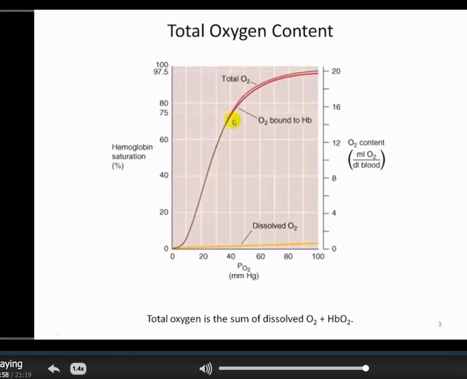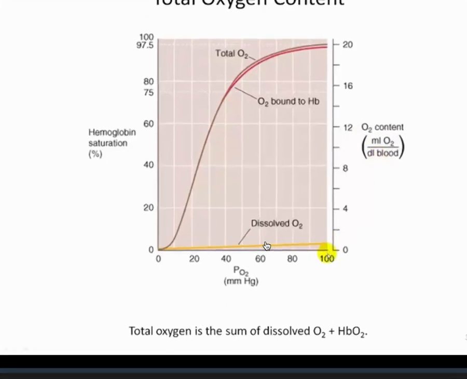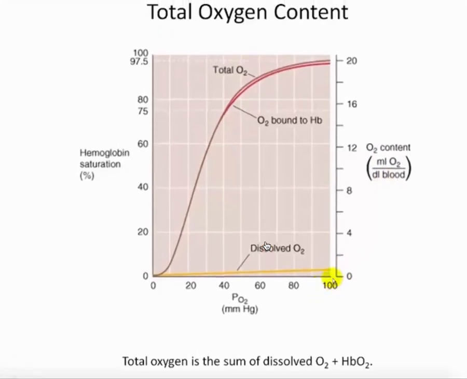This becomes important, and so we've seen this graph before, where the oxygen content shown here on the right-hand side is in mLs of oxygen per deciliter of blood. And as I mentioned previously, it is entirely dependent upon the PaO2. And normally our alveolar and arterial is about 100 millimeters of mercury. So if we come up this line, we see that our total content is about 20 mLs of oxygen per deciliter of blood. Again, that is a normal physiological value.